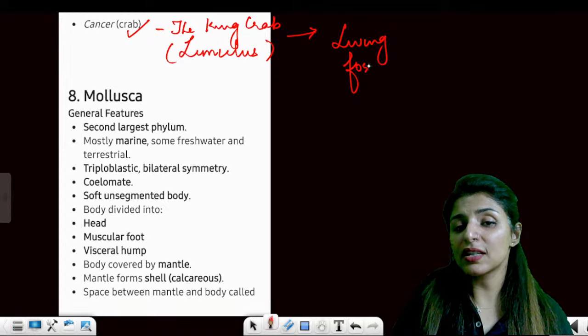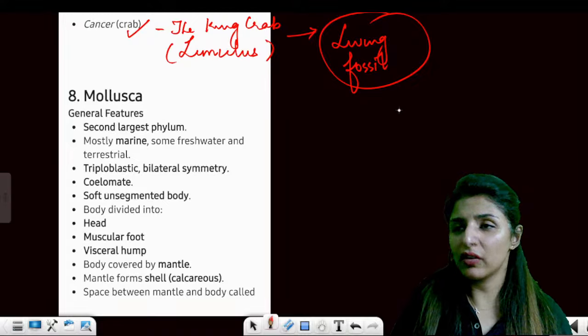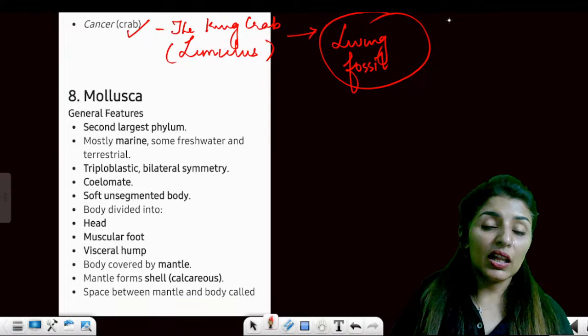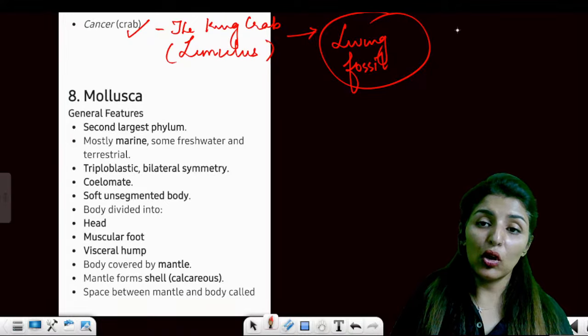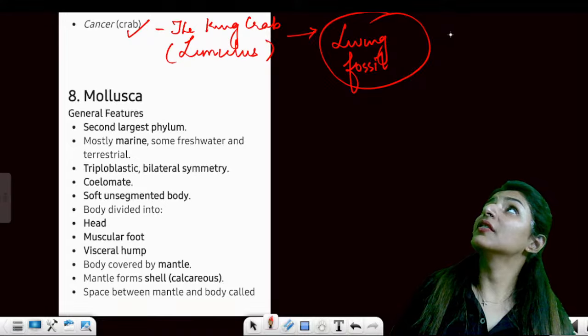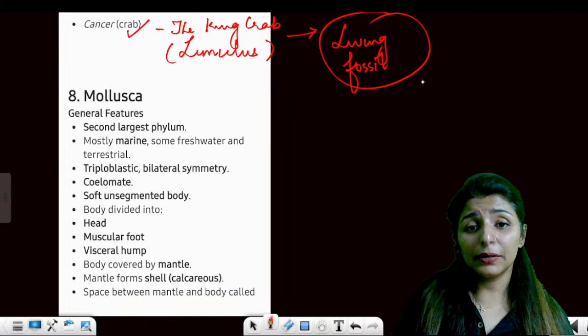King crab is Limulus, and this one is a living fossil. Living fossil means it has not undergone evolution ever since its origin. Then we have another example called